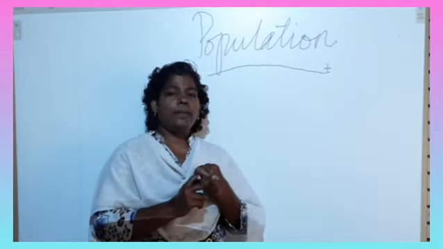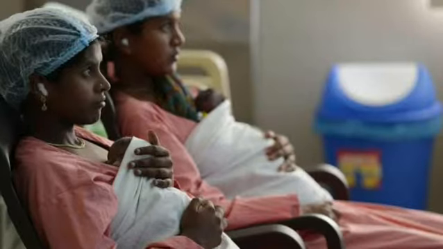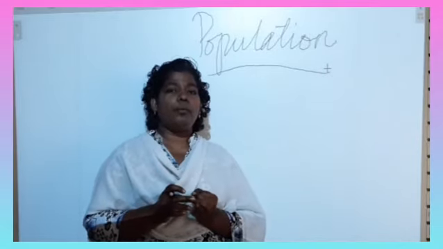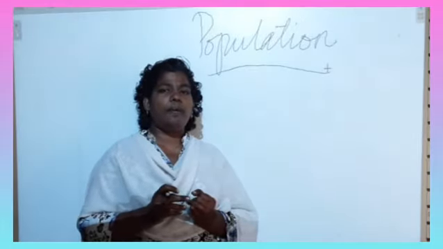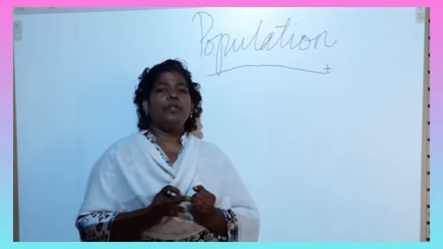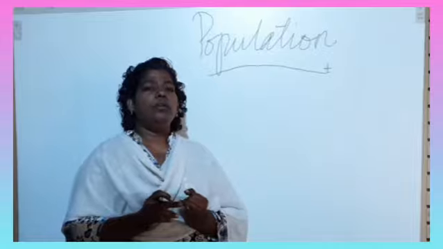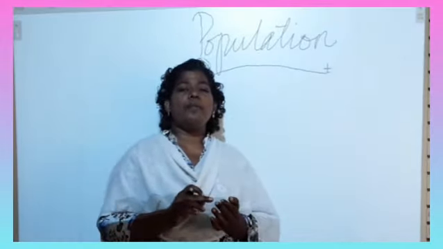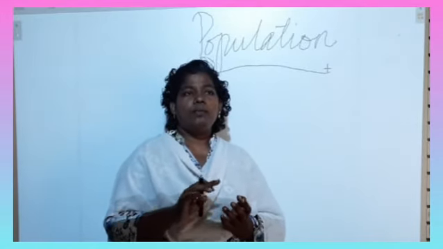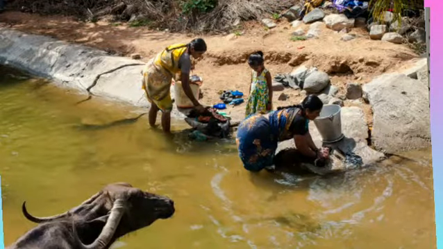First one, the birth rate. What is birth rate? Birth rate is the number of live births per thousand of the total population. It has a formula: birth rate divided by total population, multiplied by 1000. And death rate is the number of people who die, divided by the total population, multiplied by 1000.